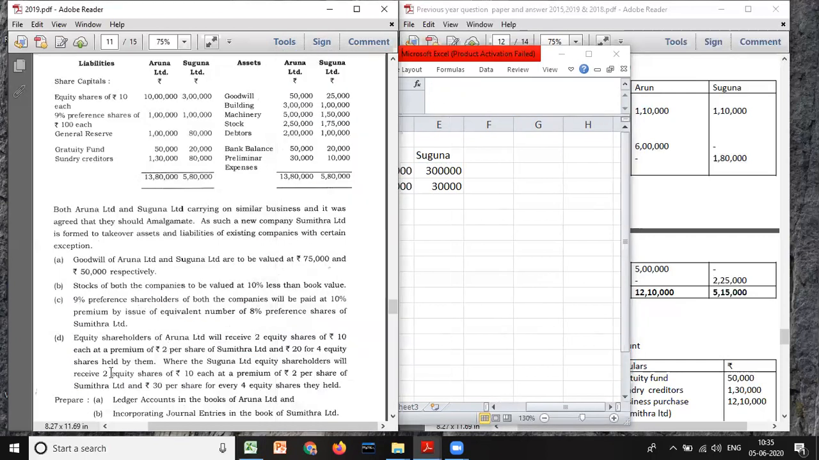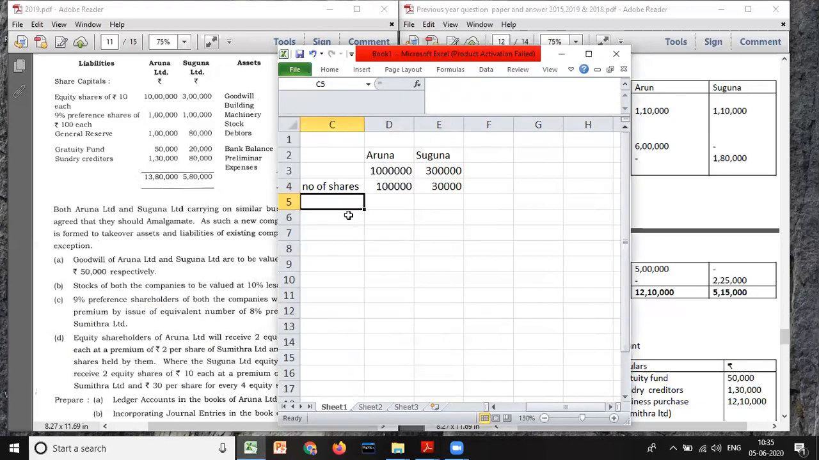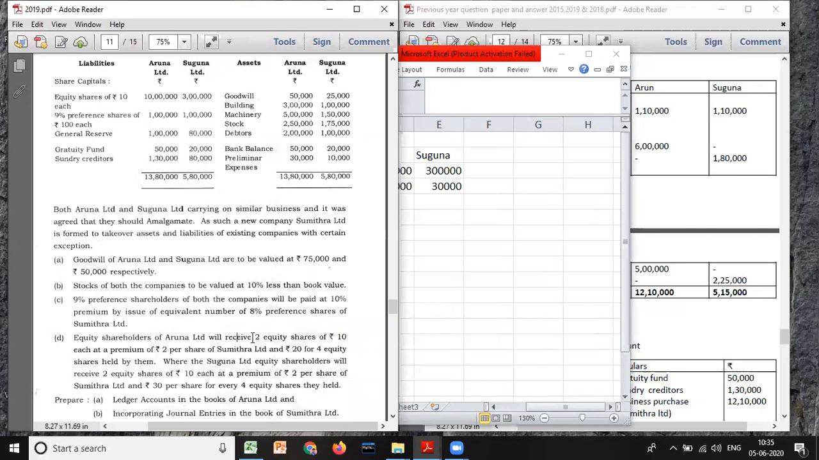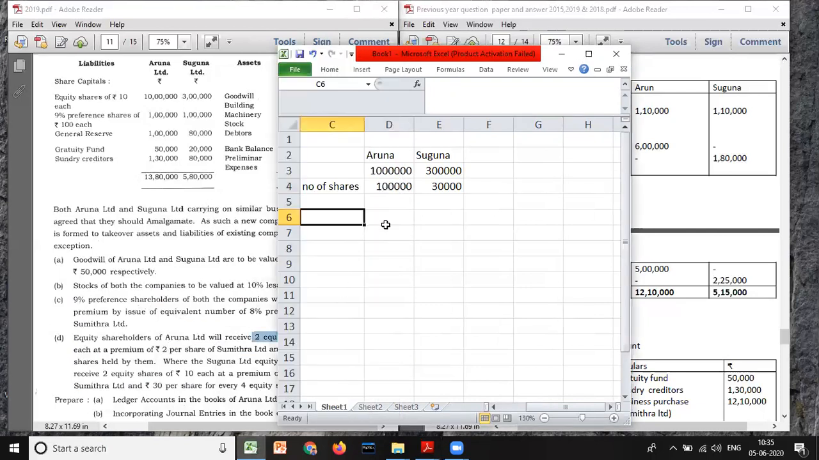And what have they given? For every 4 equity shares, they will be issuing 2 equity shares of rupees 10 each, and premium is how much? 2 rupees. So for every 4 shares, I'm sorry, we have 1 lakh shares. For every 4 shares you have to divide by 4, and for every 4 shares they will be issuing 2 shares. So how many shares will we get? 50,000 shares we will get.